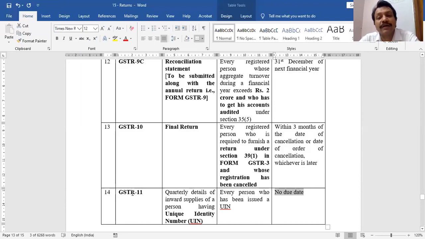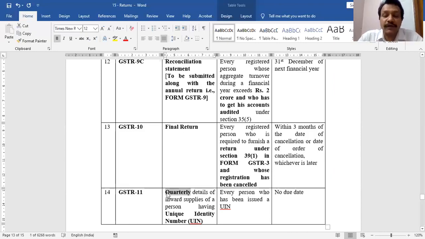Why? Because the government cannot impose any due date on those people who have to take the refund. So the government says whenever you want a refund, you furnish this GSTR 11. That's it. So it is furnished on a quarterly basis. If you want, it's your choice. If you want a refund, furnish this GSTR 11.